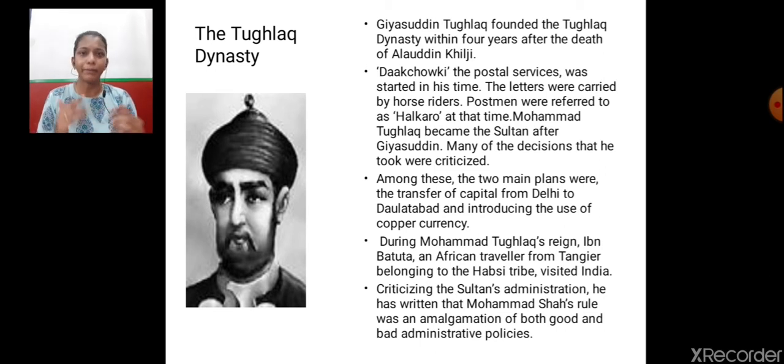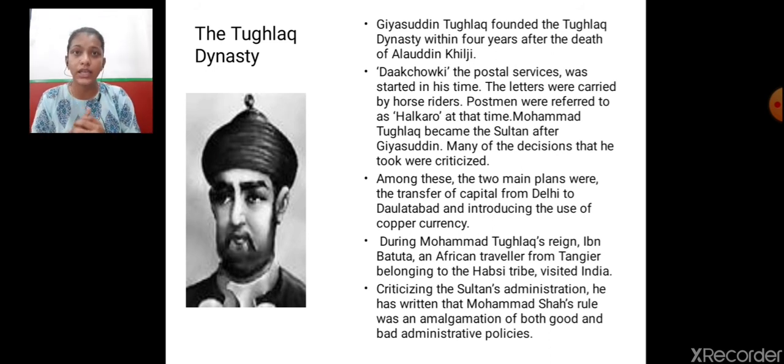So, we'll have a quick recap of what we have covered till now. We had the slave dynasty. Iltutmish was considered to be the founder of the slave dynasty. After Iltutmish, his daughter Razia Sultan took over his throne, but she was not very liked by the people, the Amirs and Umraos. After the death of Razia Sultan, the son of Iltutmish, Nasiruddin, was enthroned as king of Delhi.